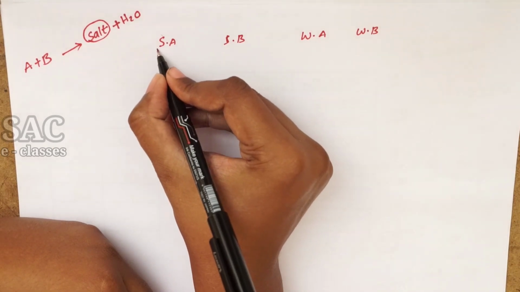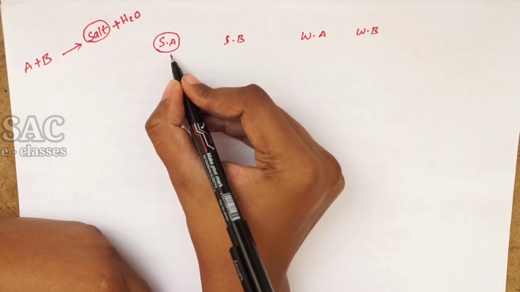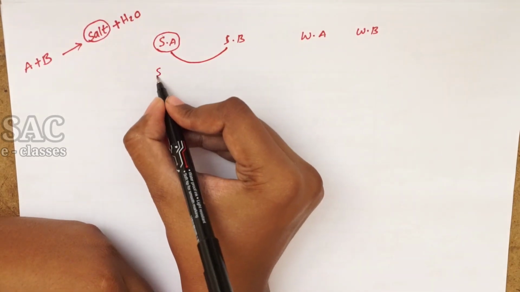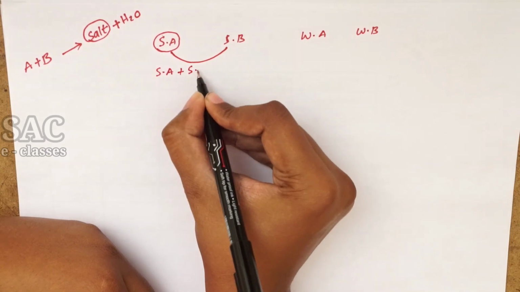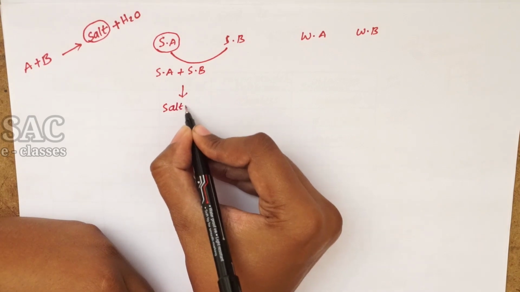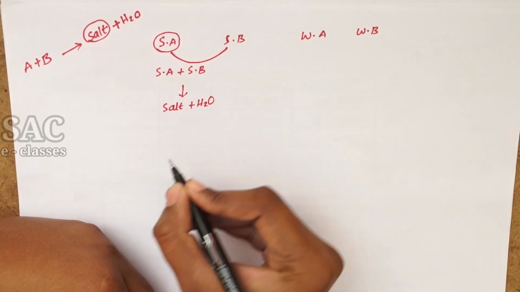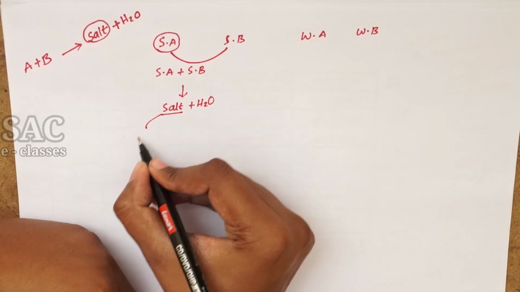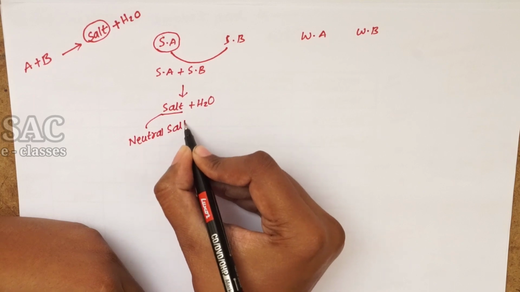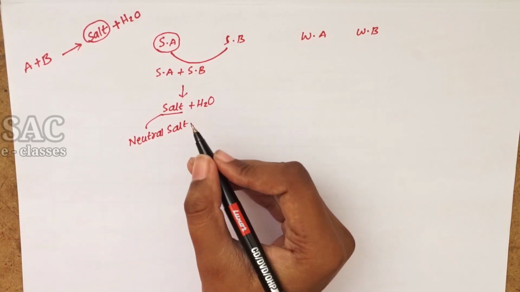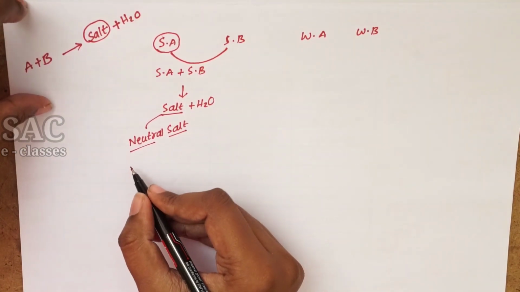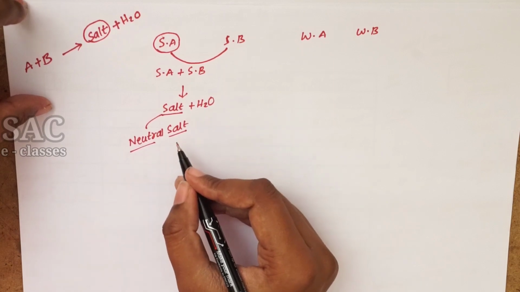But what will happen when a strong acid is treated with a strong base? Whenever a strong acid is treated with a strong base, acid and base means obviously we will get salt and water. This salt is called a neutral salt. Now we are learning about types of salt. Whenever a strong acid and strong base are treated, we will get a salt. We call that salt a neutral salt, as it will not satisfy any properties of an acid or a base.